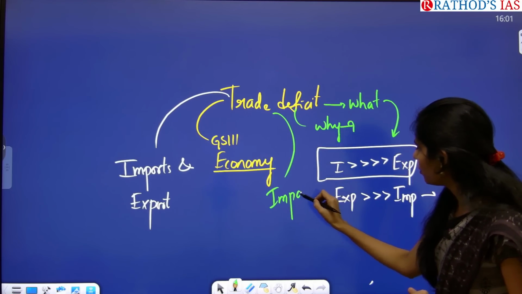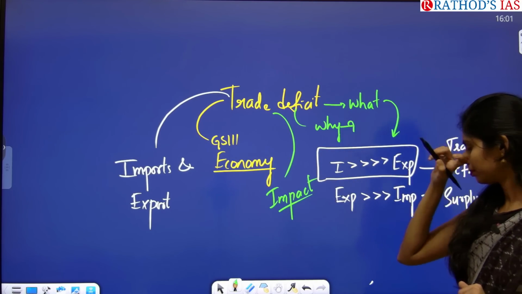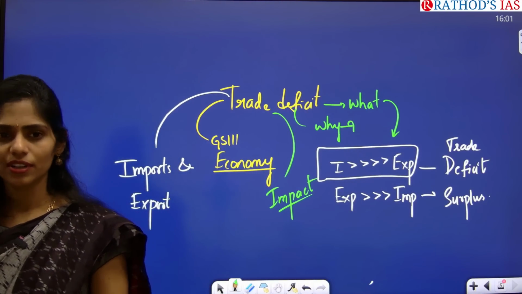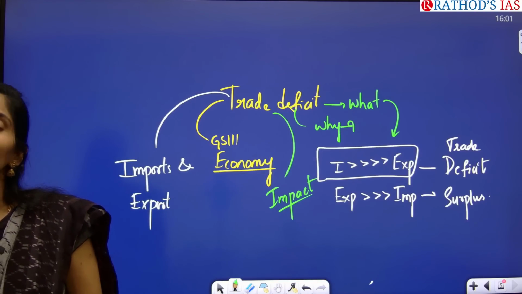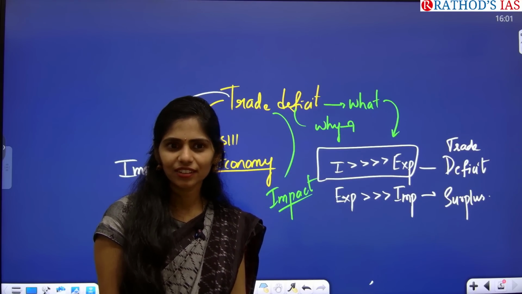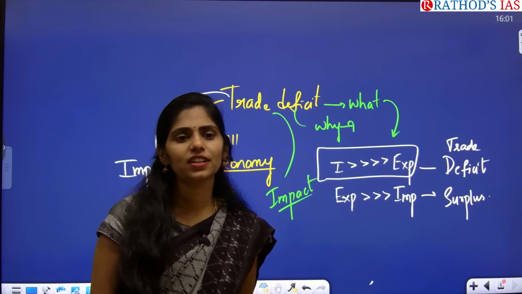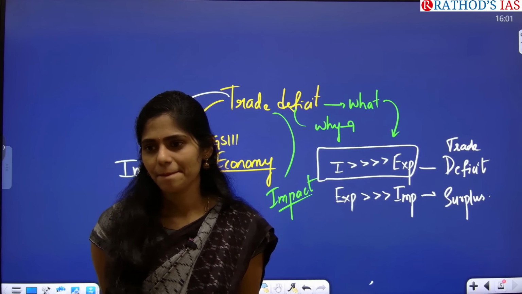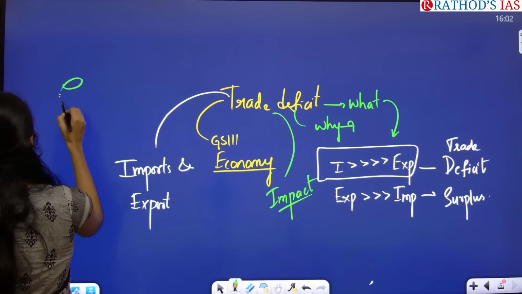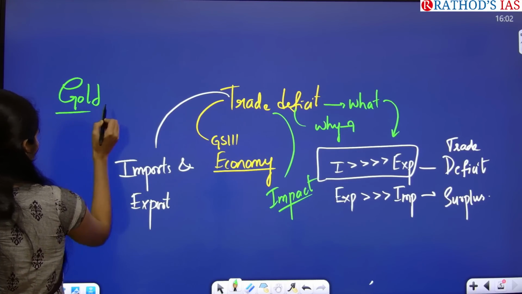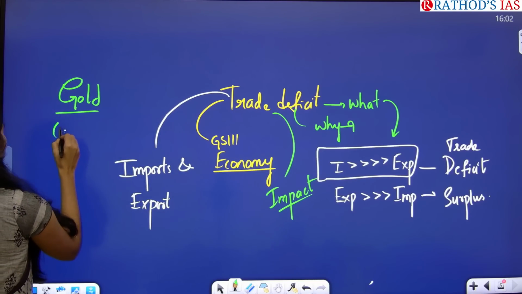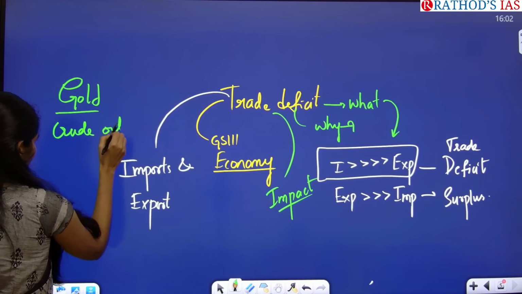So tell me why we have a trade deficit in India. Why? Come on, at least try. Importing what? Which goods? Be specific. Yes, gold. Okay, gold imports. Apart from that, yeah, crude oil, not petroleum, crude oil.